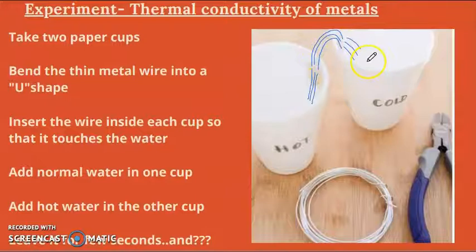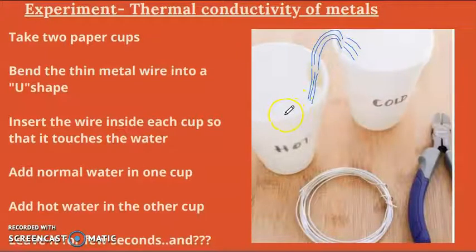So after a few minutes, maybe 5 to 10 minutes, you will start feeling that the coldness of the water in the second cup is reducing, and at the same time the hot water is also cooling off, but that is a different property. The cold water getting warmer is because the heat is transferred through the metal wire into the second cup with cold water. So this is how thermal conduction, or heat, is conducted by the metal.